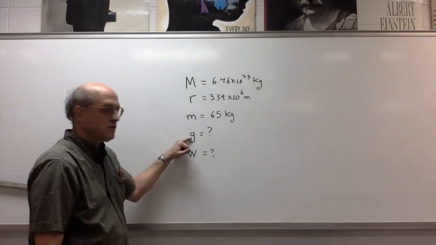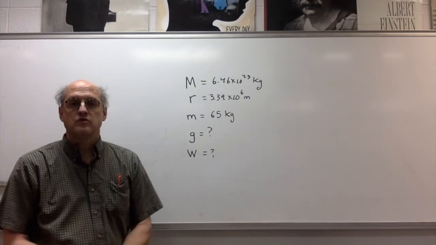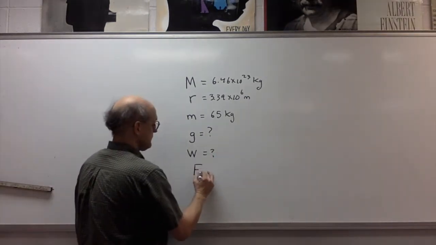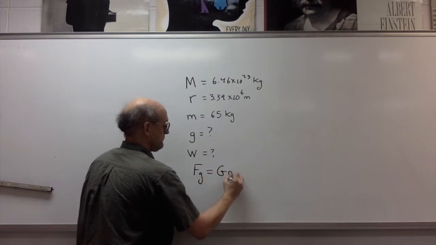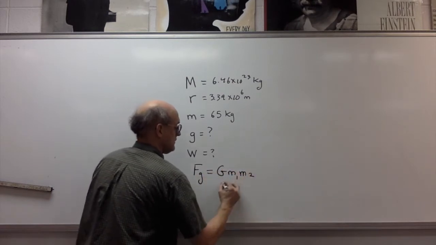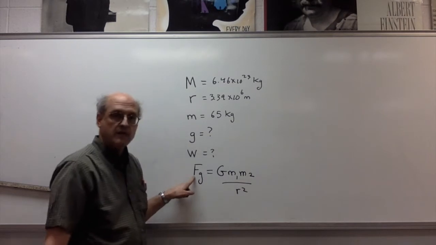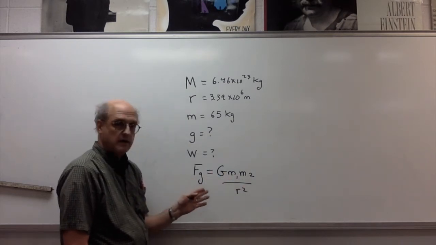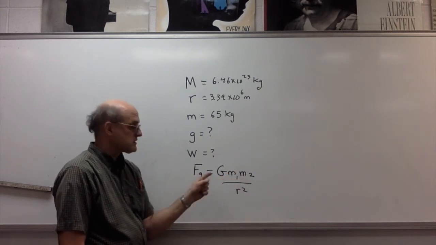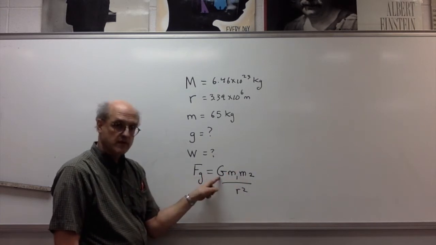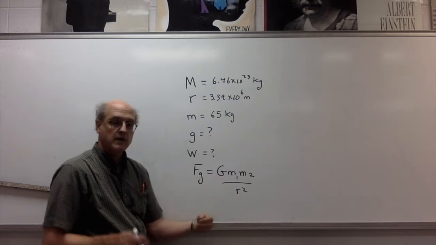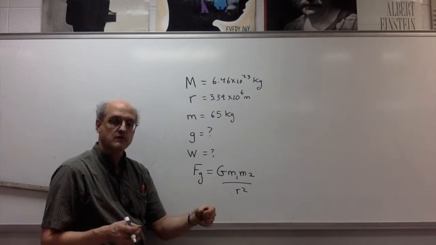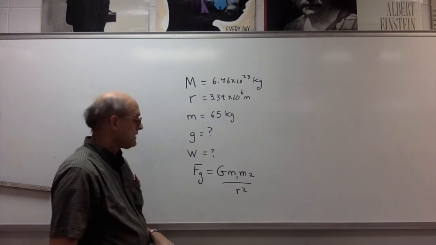Now, to find the acceleration due to gravity, we turn to Newton's universal law of gravitation, which states that the force of gravity between any two masses, m1 and m2, is given by the product of the two masses times the universal gravitation constant divided by the distance between the two masses, center of masses, squared.